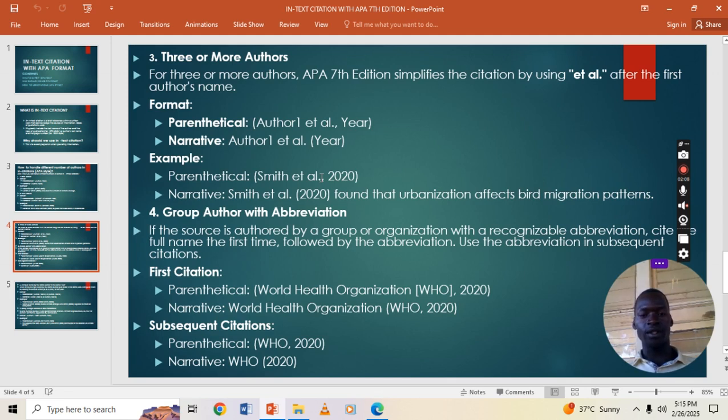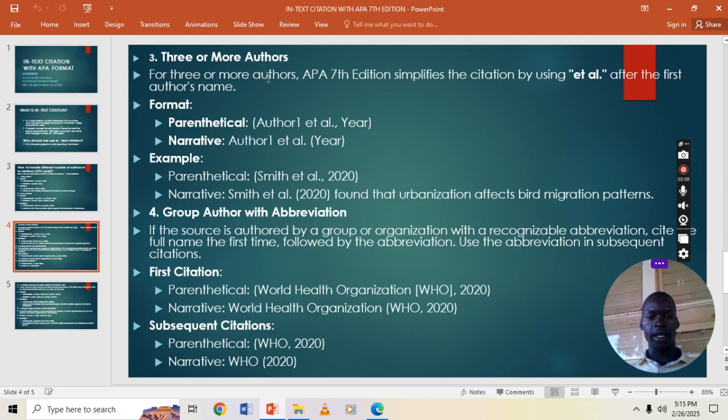When you are using the narrative format, Smith et al. is outside, then the year is in the bracket, 2020, found that urbanization affects birds' migration patterns. That is citing the work of three or more authors.